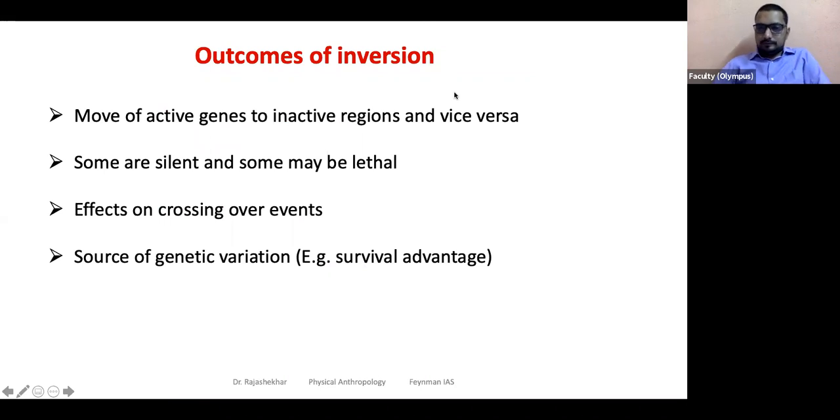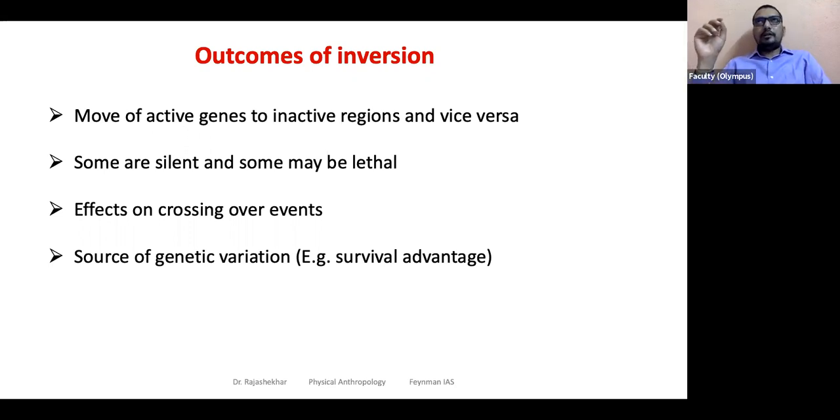So what is the effect of inversion? You can guess a few of these things, if not all of them. Let's say we talked about A, B, C, D, E, F, and E went near A. Sometimes genes may move into active regions, or active regions move into inactive regions.